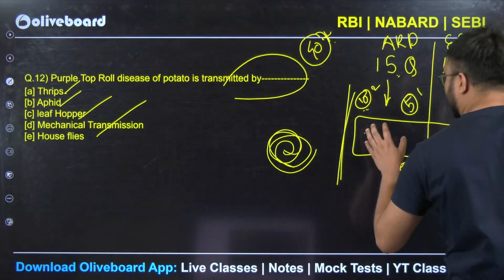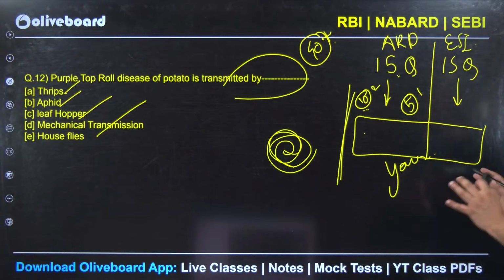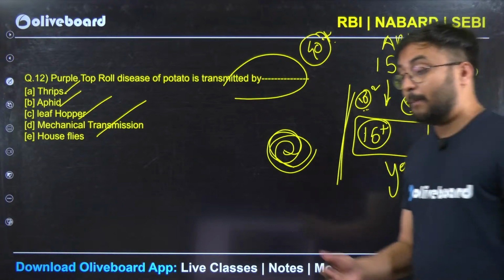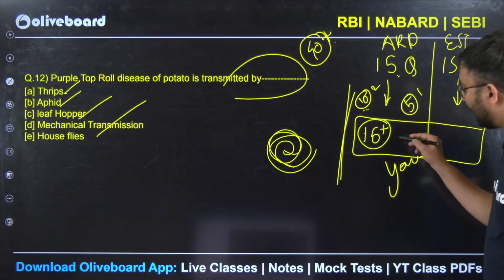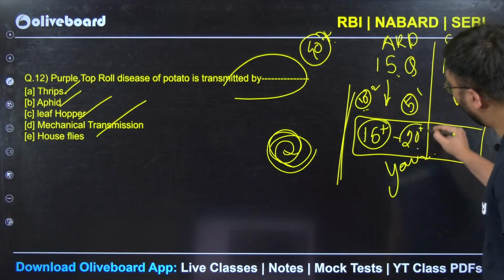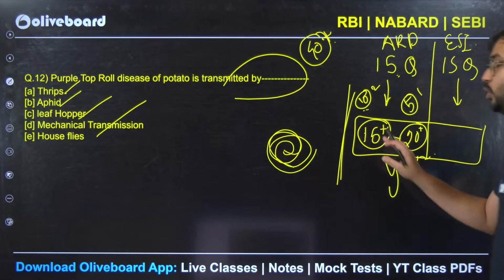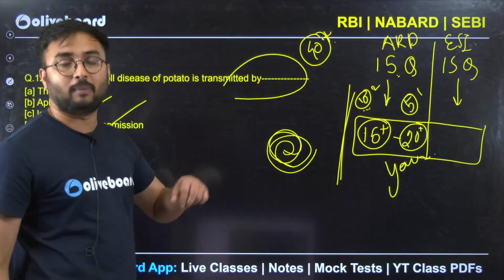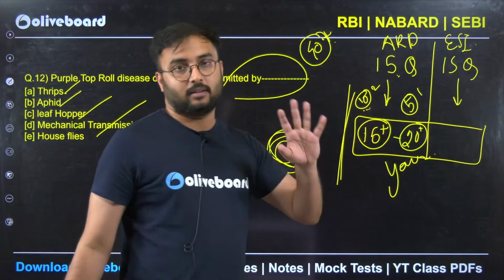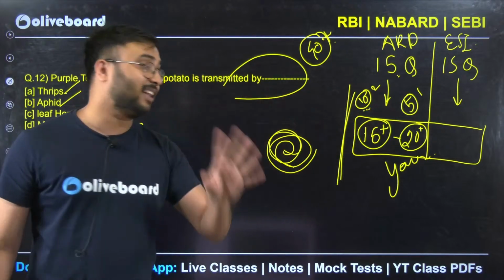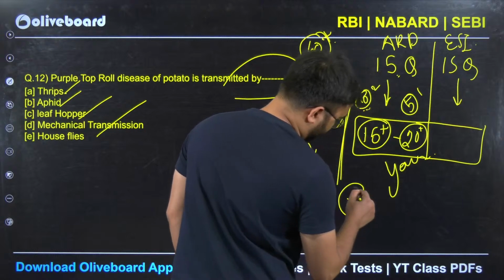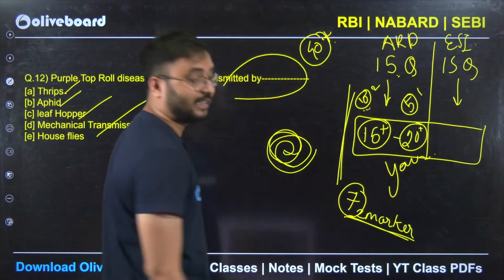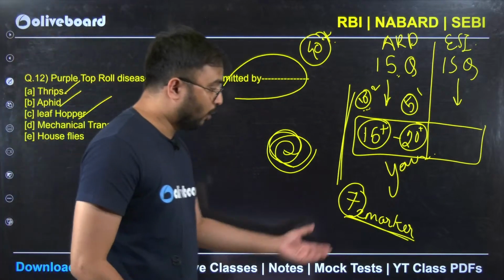So what to do now? See, total here 25 marks are there. Your target should be to get 15 plus marks. 15 plus in the sense, basically I am giving you the margin now. So you have to get 15 plus or 20 plus marks, whatever the level of the exam. Now how to do this 15 and 20? I'll tell you. These 10 questions of 2 marks, right? Here, you have to somehow get 7 of the 10 questions correct. 7 2-marker questions you have to make correct out of 10. Okay, how to do this?